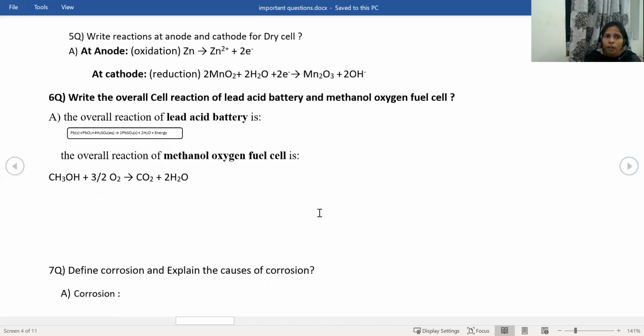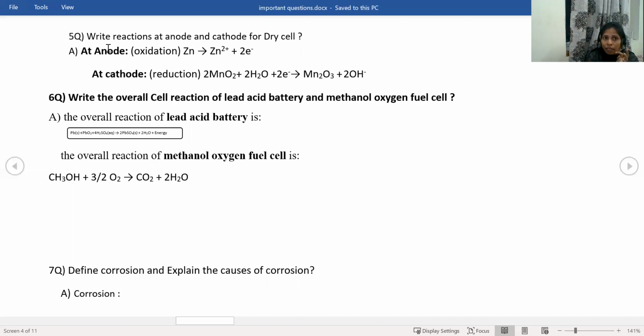And the next question: write the reactions at anode and cathode for the dry cell. What is the question? You just have to write the reactions for the anode and the cathode for the dry cell. What is the anode here? Zinc is the anode. Graphite is the cathode in the dry cell. But is graphite participating in the reaction in the dry cell? No, graphite is not participating. Because of the low reactivity of graphite, graphite is coated with manganese dioxide. So manganese dioxide will be acting at the cathode instead of the graphite rod.